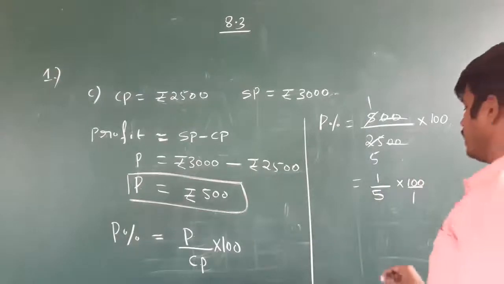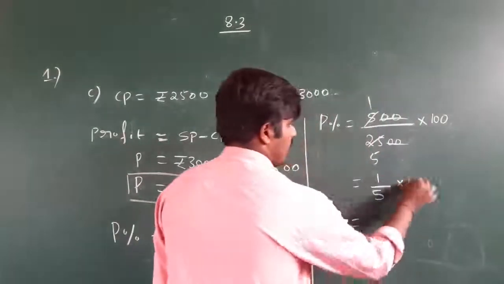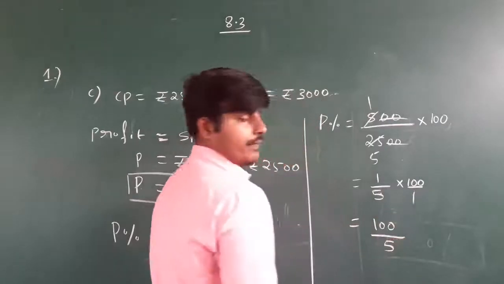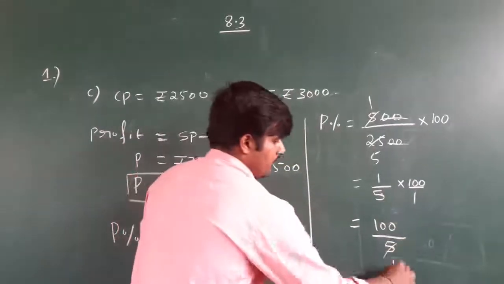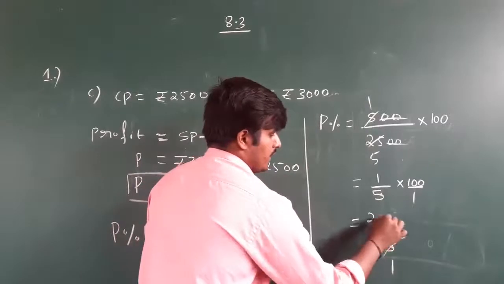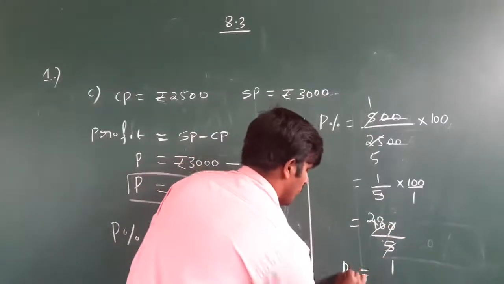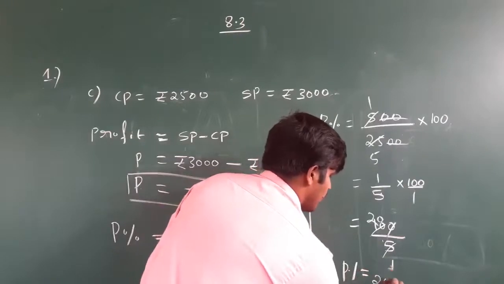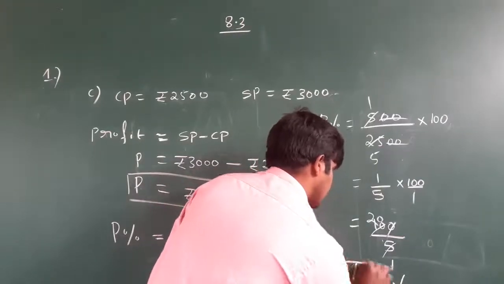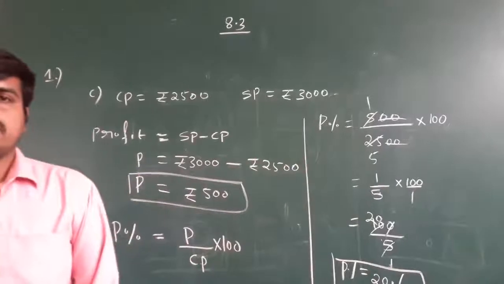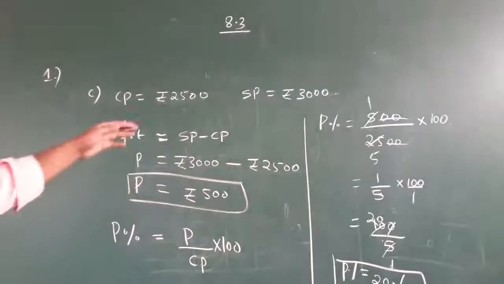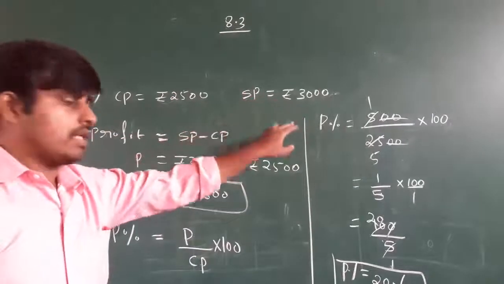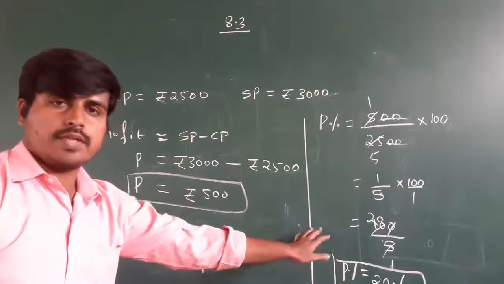Numerator into numerator, denominator into denominator. 1 into 100 is 100. 5 into 1 is 5. Okay. 5 ones are 5, 5 twos are 10, 5 zeros are 0. So profit percentage is how much? 20%. By selling a refrigerator which is bought for 2500 at rupees 3000, he is making a profit of 20%.